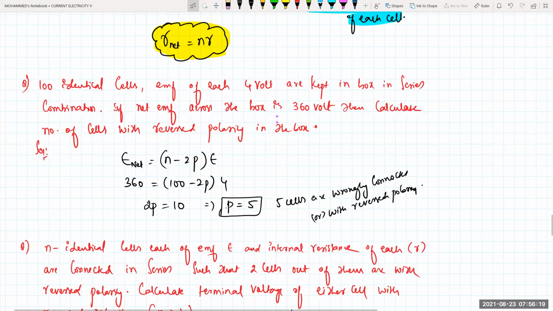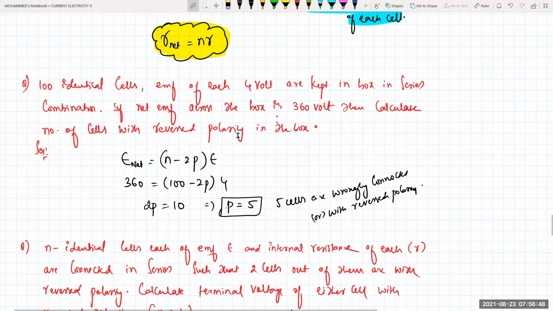చూడండి ఈ క్వశ్చన్ చూడండి ఒకటి. 100 identical cells, each of EMF 4 volts are kept in a box in series combination. If net EMF across the box is 360 volt, then calculate the number of cells with reverse polarity in the box. 100 identical cells ఉన్నాయి నాన్న, each ఎంత ఉంది? 4. అంటే ఎంత రావాలి మనకు యాక్చువల్ గా? 400 రావాలి. 400 are being kept in a box in series. కానీ ఇక్కడ ఏమంటారు? నెట్ EMF ఎంత వస్తుంది మనకు? 360 వస్తుంది. 360 వస్తుంది అంటే సమ్ రాంగ్ కనెక్షన్స్ అయినట్లే కదా లోపల, అవునా కదా?